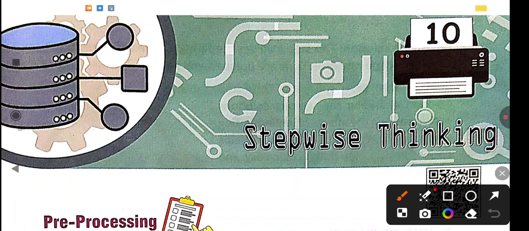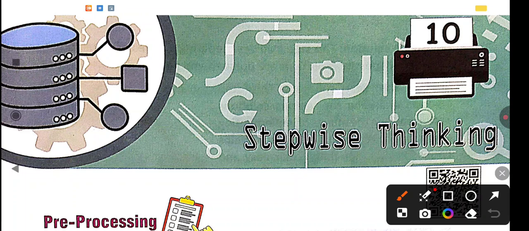Today I am going to explain only the problem solving topic. In the next video I will explain the other topic. So just go through it one by one.